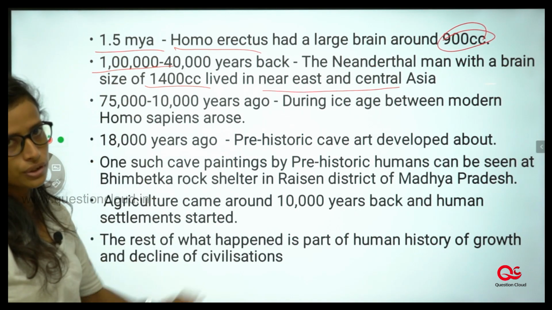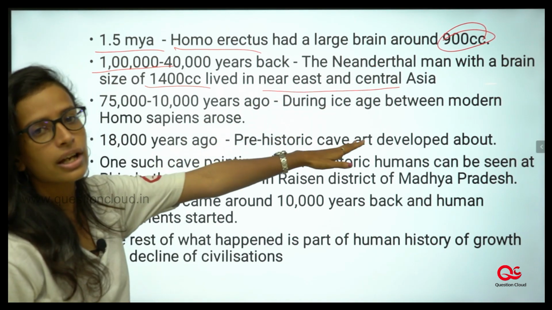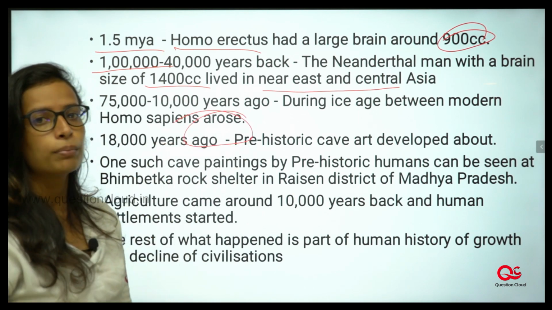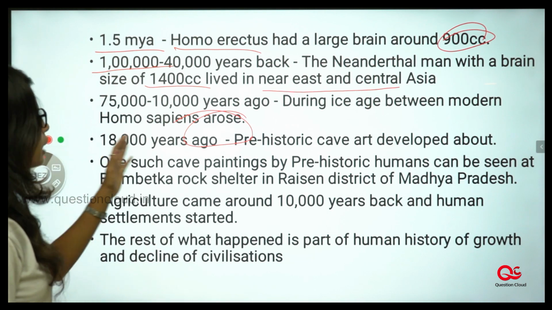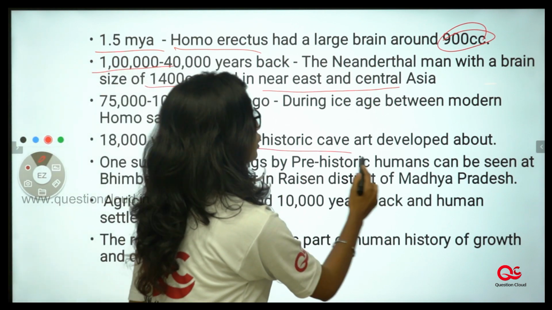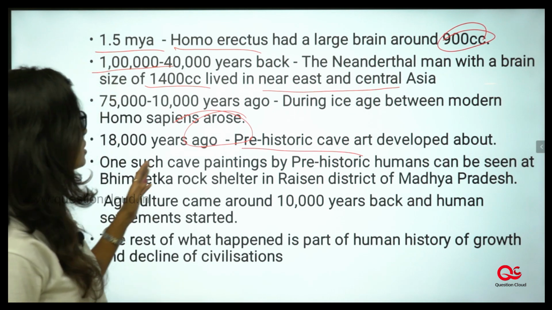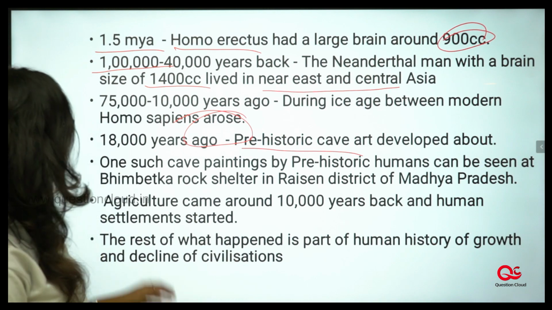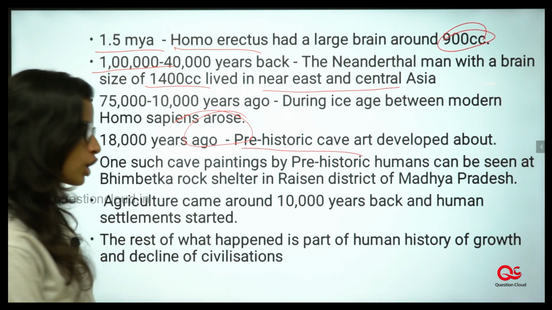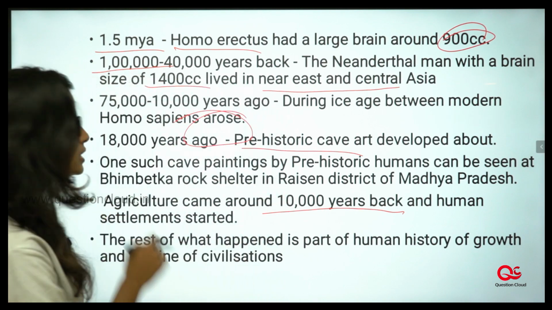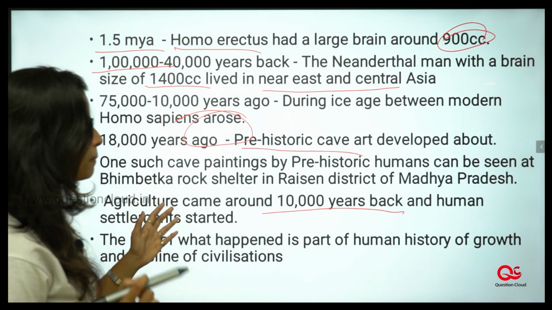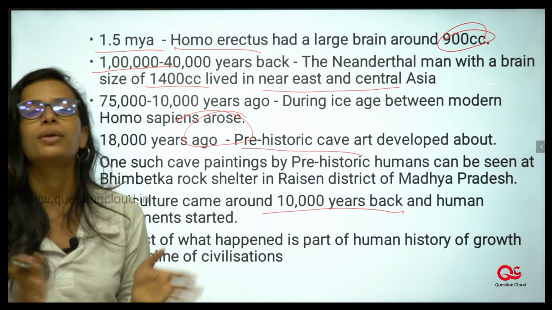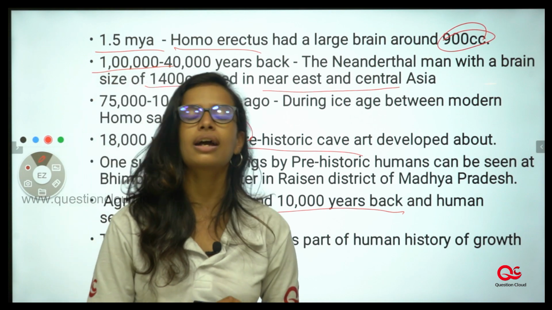75,000 to 10,000 years back, during the Ice Age, modern Homo sapiens arose. So we have been living for only a few thousand years. 80,000 years back, prehistoric cave art developed, and one such cave painting by prehistoric humans is present in Madhya Pradesh. Agriculture came just 10,000 years back, and human settlement started. The rest is part of human history, where the growth and decline of civilization, the modernization period and the technological period evolved.